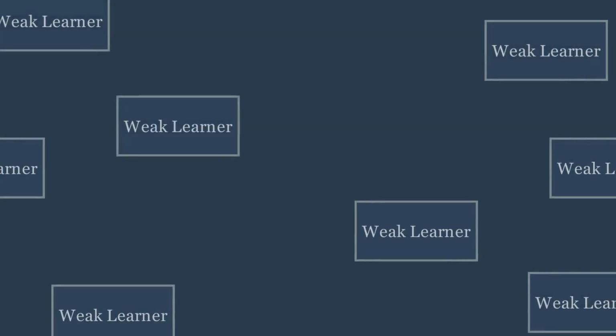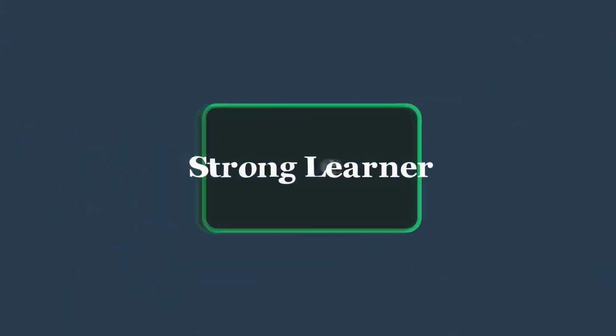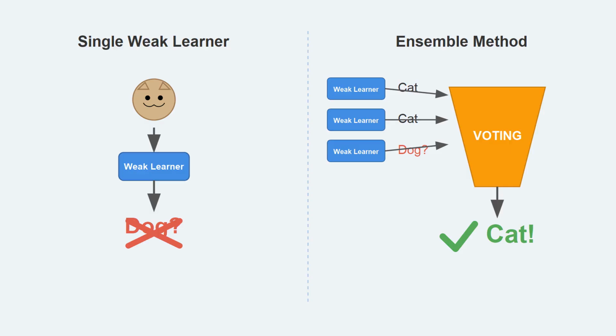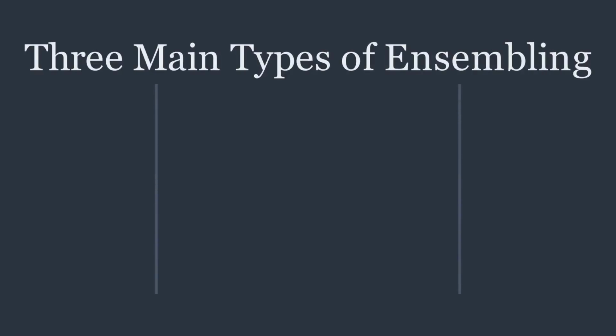We are going to break down what it is, why it is so powerful, and the three main techniques you need to know. An ensemble method combines multiple machine learning models, often called weak learners, to create one strong learner. By combining these models, we average out their individual mistakes, leading to more robust and accurate predictions. There are three main strategies to combine these models: bagging, boosting, and stacking.